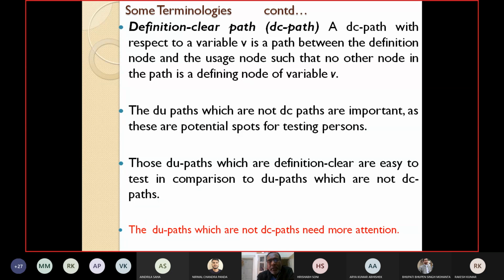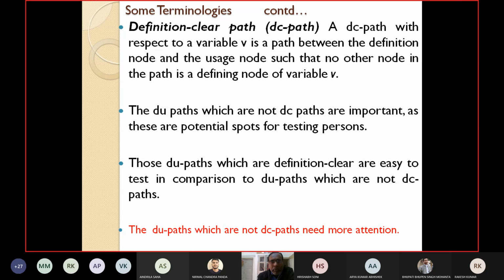Testing DC paths is very easy because you will just check whether any variable is redefined between the def node and the use node or not. But in DU paths, redefinition is also allowed. So it is very difficult to test, because these paths are the potential sources of errors. The DU paths which are not DC paths are very important as these are potential spots for testers. So now what do we have to do?